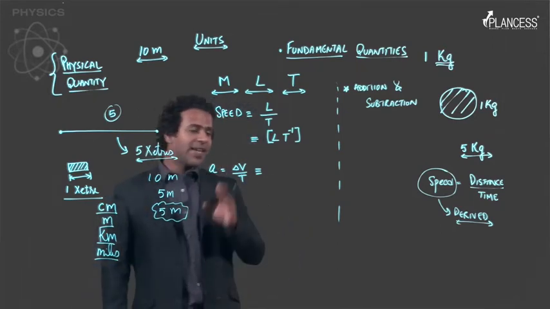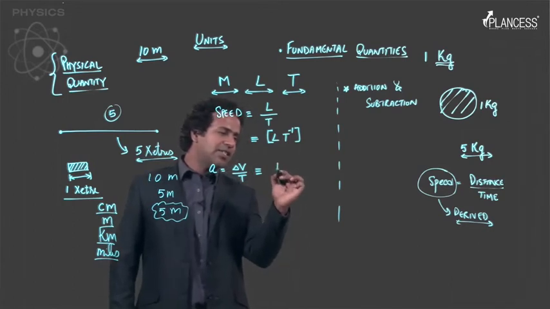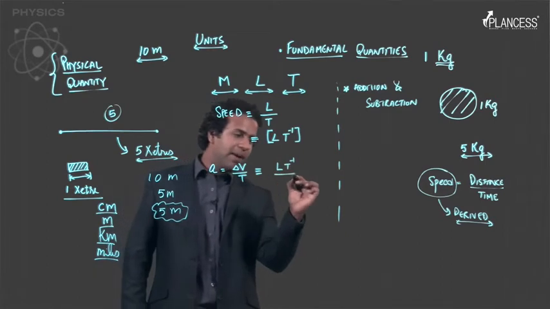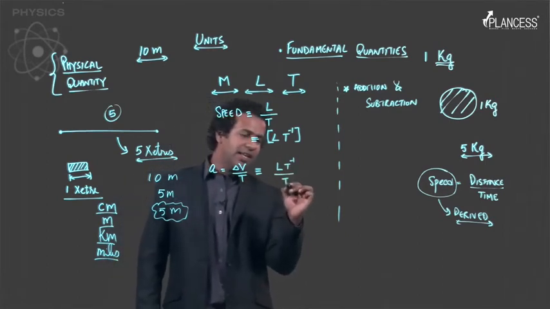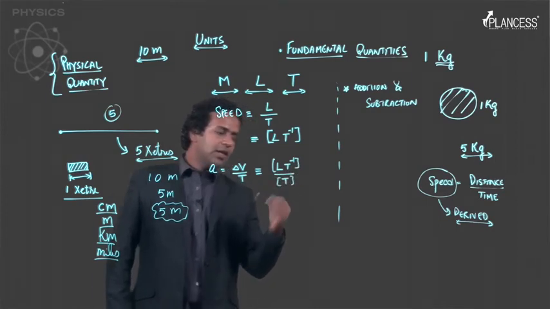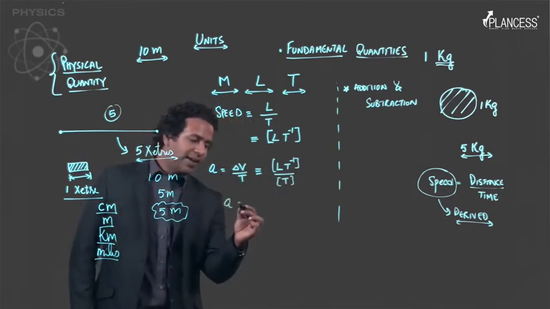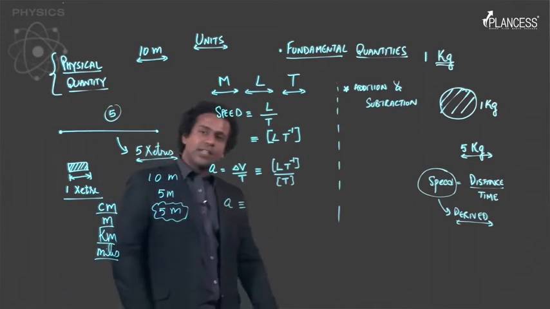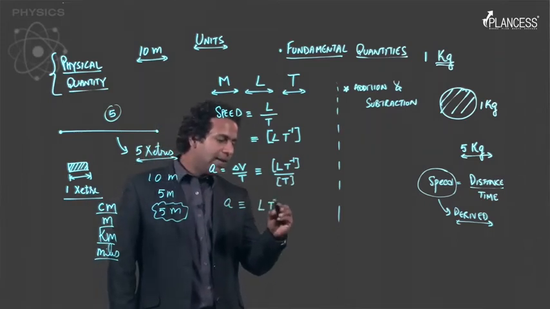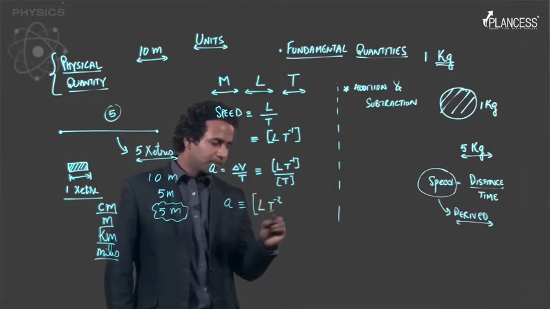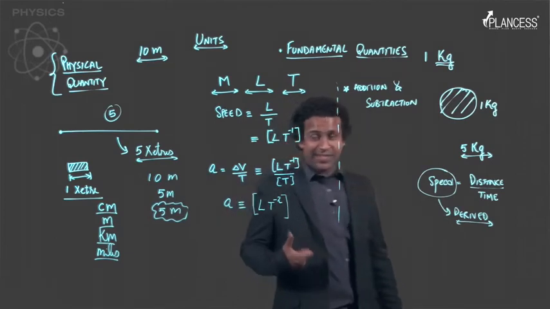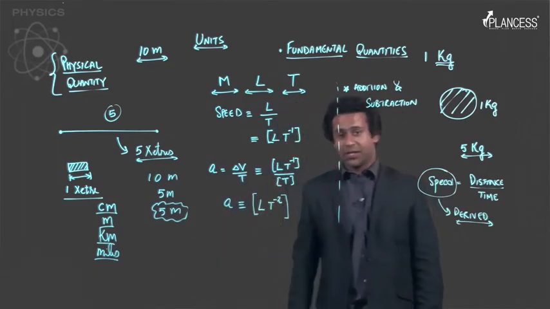So the numerator has the dimension of L T^-1, divided by time, which has the dimension T. Let's keep them in square brackets. So we find that the dimension for acceleration would be L T^-2. So this is the dimension for acceleration.